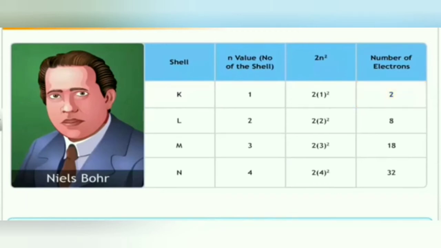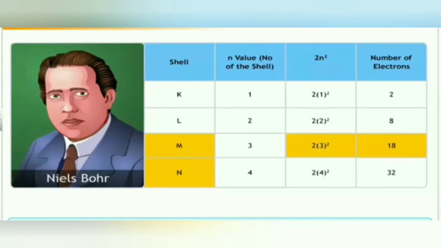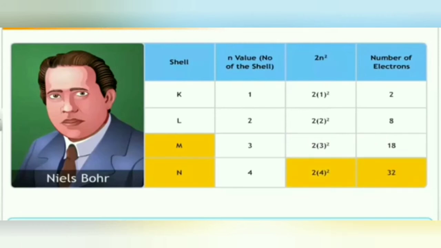The maximum number of electrons that can be accommodated in shell L is 2 multiplied by the square of 2, equal to 8. Similarly, for M and N shells, the maximum number of electrons that can be accommodated are 2 multiplied by the square of 3, equal to 18, and 2 multiplied by the square of 4, equal to 32, respectively.